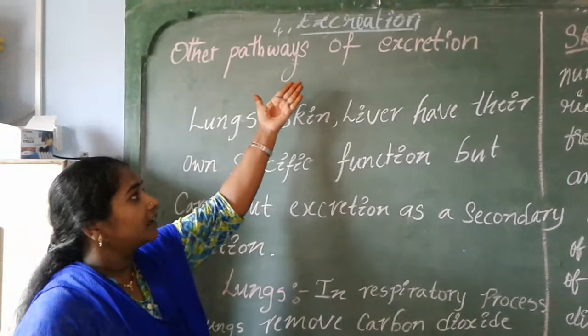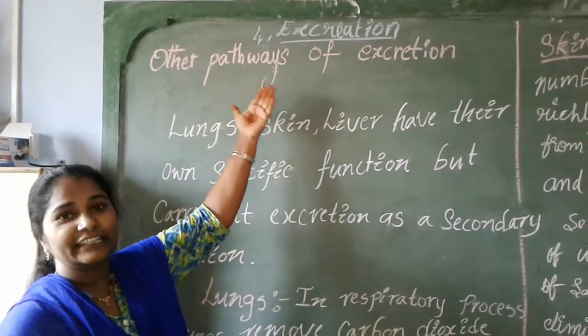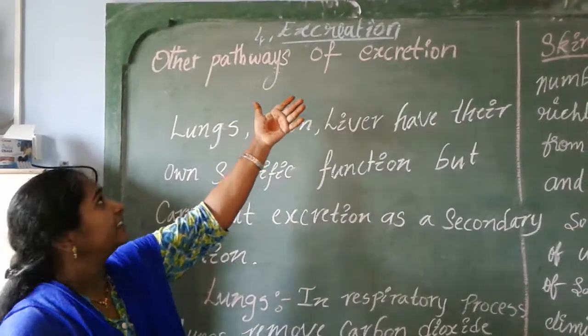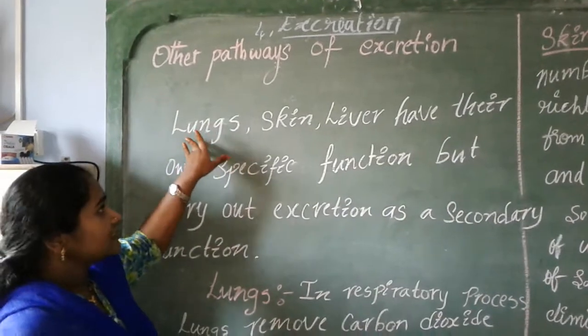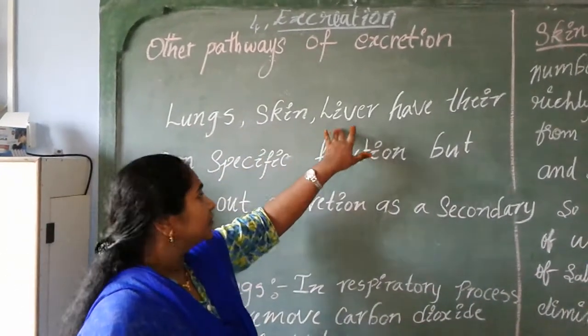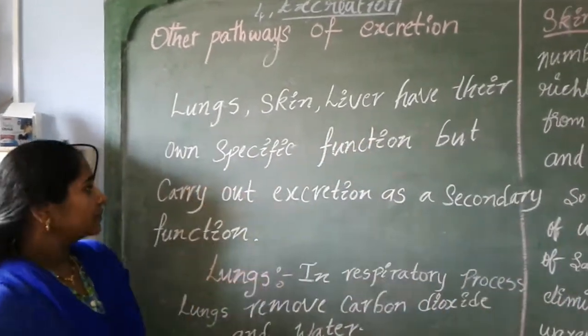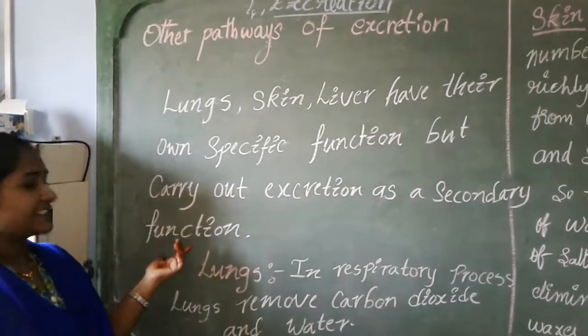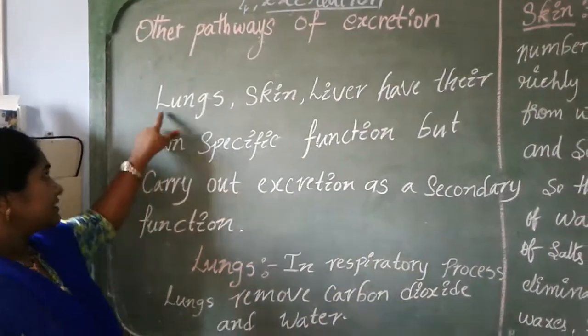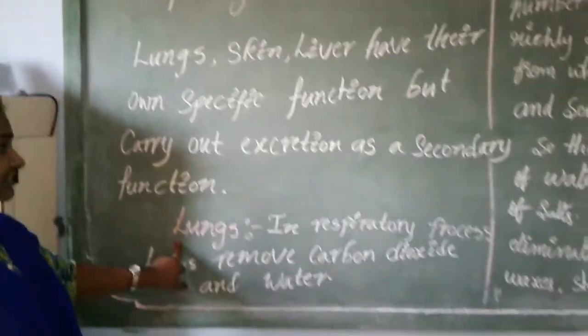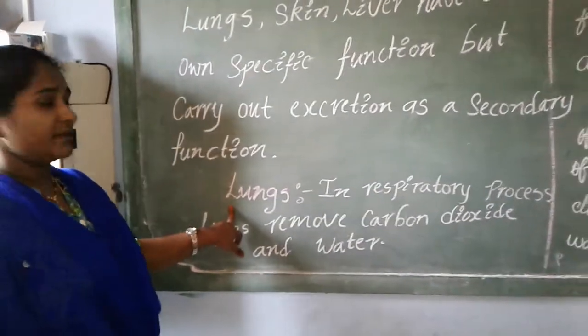Today we are going to discuss the other pathways of excretion, that means excretion by organs other than the kidney: the lungs, skin, and liver. They perform their own roles in our body to excrete the waste products. First of all, the lungs. How do the lungs eliminate the waste products from our body?